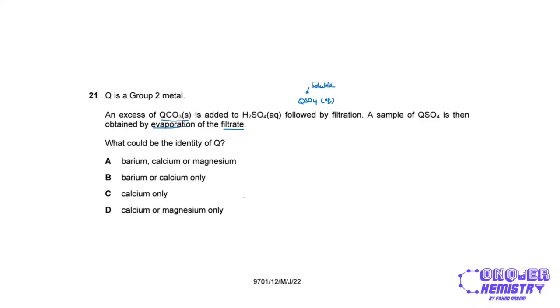All right, so what could be the identity of Q? Now, obviously, we know that barium sulfate is insoluble, so it's not going to be option A or B, right? Now, option C and D, calcium or magnesium. It's going to be D. The reason is that magnesium sulfate is actually the most soluble, right, out of all the sulfates, and the solubility of sulfates decreases down group 2. So magnesium or calcium is the correct way to go.